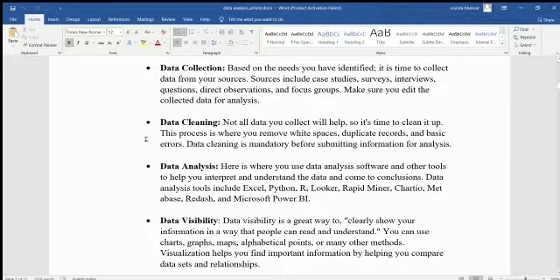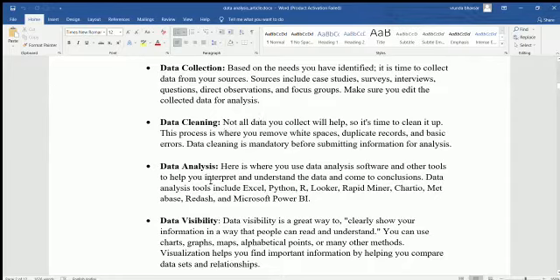Clean up means we have to remove erroneous data, remove data which contains duplication, and remove malicious data. In this process you remove white space, duplicate records, and basic errors. Data cleaning is mandatory before submitting information for analysis. We can connect this to our software development example: we first remove the errors from the software by applying testing. The same applies to data.